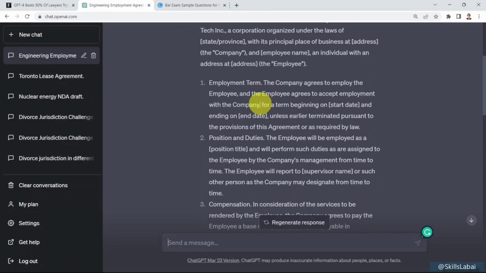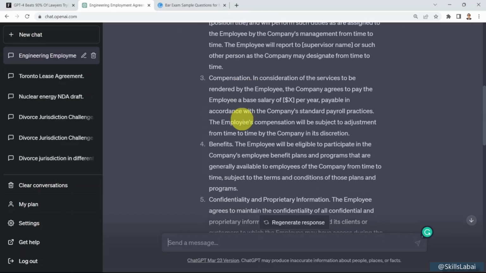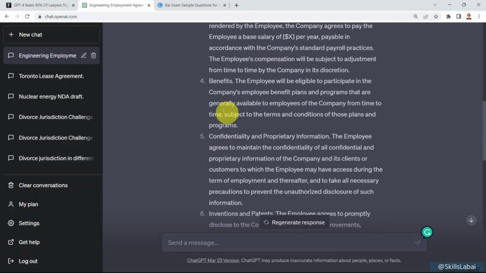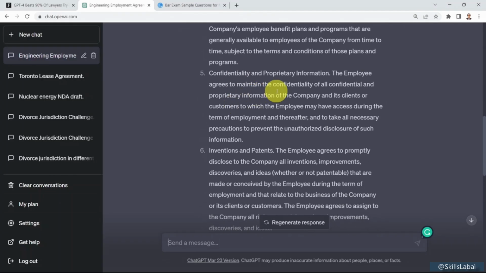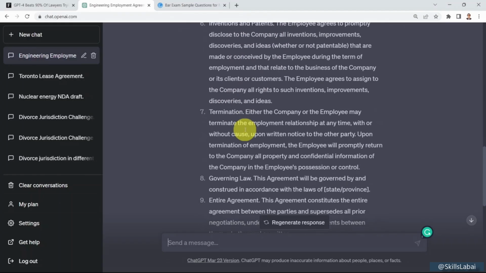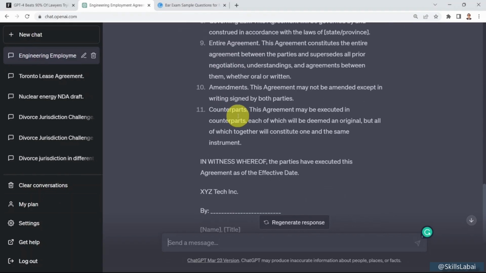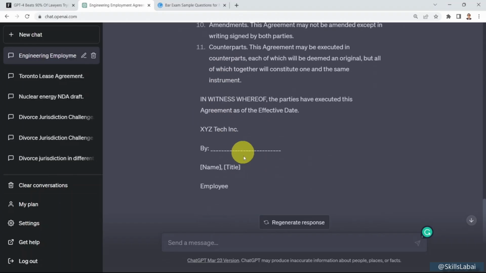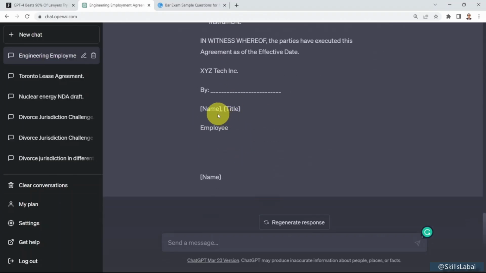You have the employment term, you have the position and duties, you have a specific compensation, X dollars per year. You also have here, if you have benefits that you're going to offer to the employee, confidentiality and proprietary information, inventions and patents, terminations, governing laws, entire agreement, amendments, and counterparts. And of course, you can include the signature for both the employee and the human resources or whatever company representative of that company.